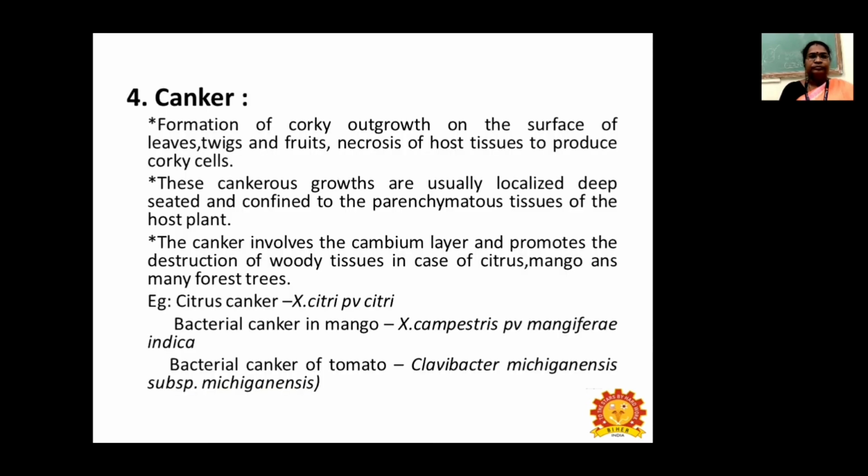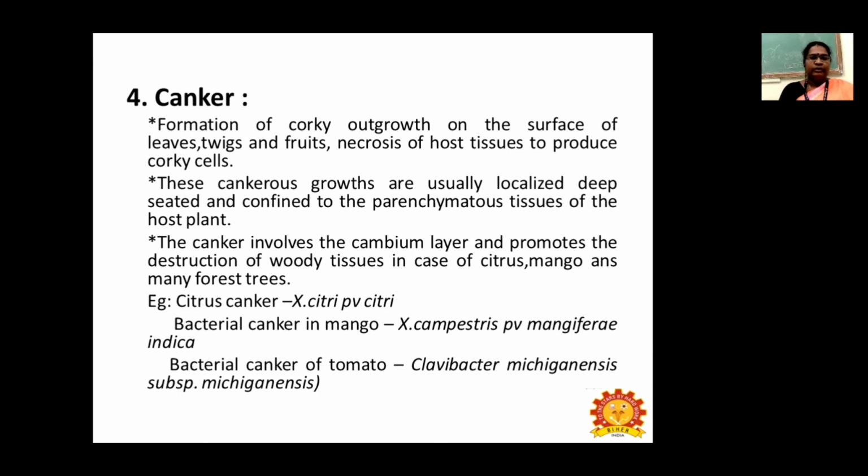Next one is canker, that is formation of corky outgrowth on the surface of leaves, twigs and fruits, necrosis of host tissues to produce corky cells. These cankerous growths are usually localized, deep-seated and confined to the parenchymatous tissue of the host plant, and the canker involves the cambium layer and promotes the destruction of woody tissues in citrus, mango and many fruit trees.